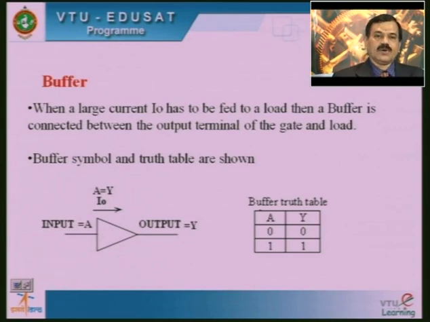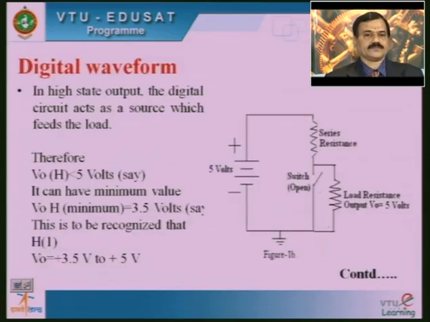Buffer symbol and truth table are shown. Actually, the buffer is acting like a matching device. Since it is acting like a matching device, whatever the value A, we give the same A as the output Y. Hence, the buffer truth table can be indicated as A equal to 0 gives output Y also equal to 0, and A equal to 1 gives output Y also equal to 1.